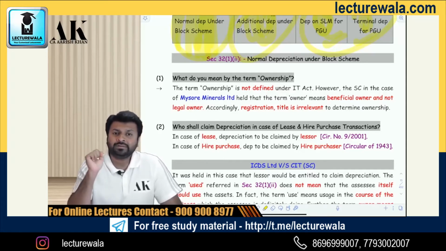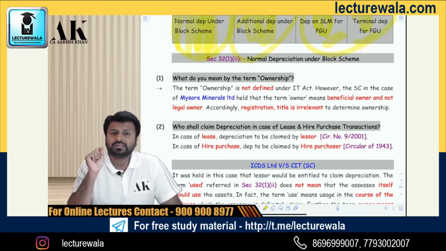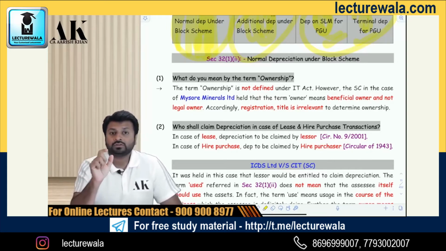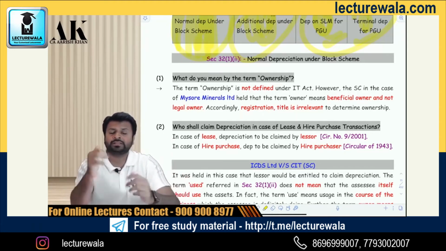In case of a hire purchase transaction, who will be the owner? It was again held by CBDT in around 1943, around 70, in fact 80 years back. In 1943, CBDT said that in case of hire purchase transaction, it is the hire purchaser, that is the buyer, who will be eligible to claim depreciation. So in case of lease, the lessor is claiming. In case of hire purchase, the hire purchaser is claiming.